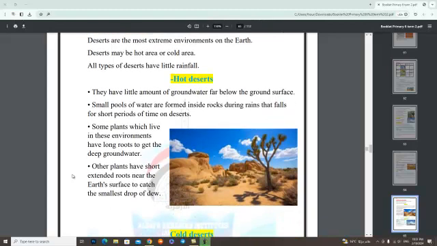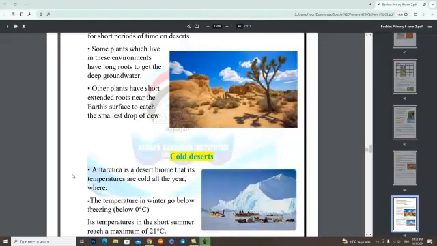Number one, hot deserts. They have a little amount of groundwater far below the ground surface. Small pools of water are formed inside rocks during rains that fall for short periods of time on deserts. Some plants which live in these environments have long roots to get the deep groundwater. Other plants have short extended roots near the Earth's surface to catch the smallest drop of dew.